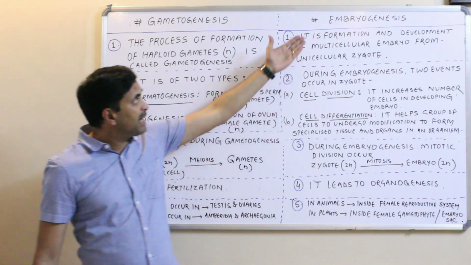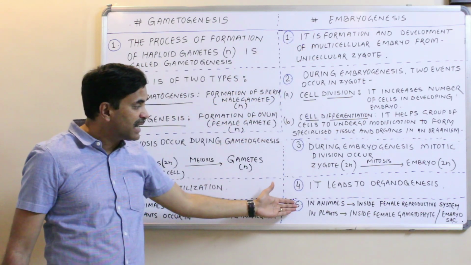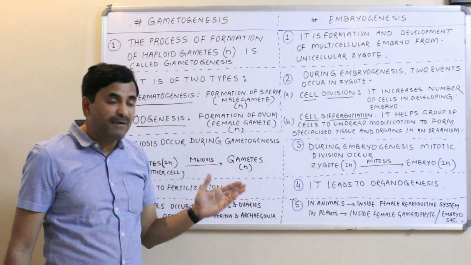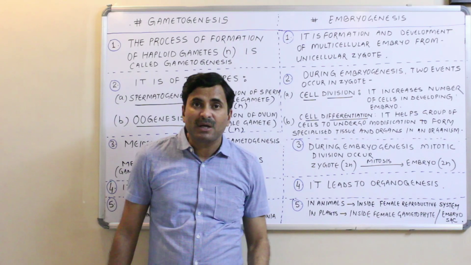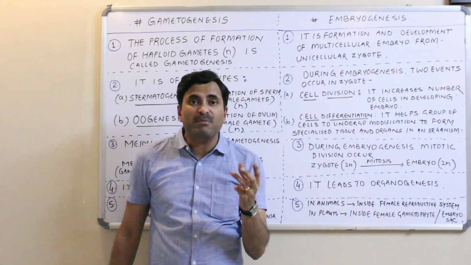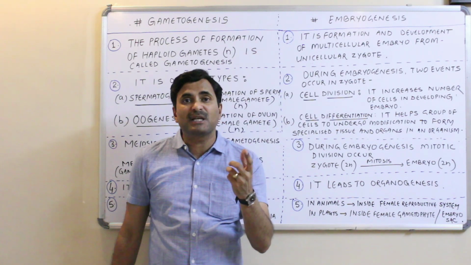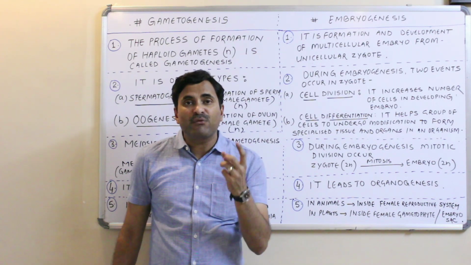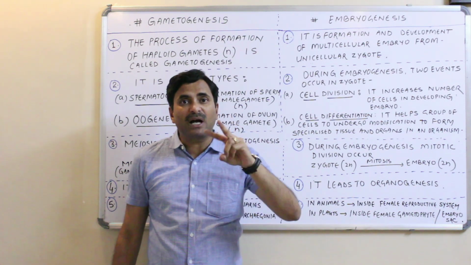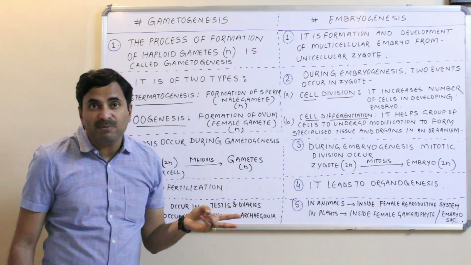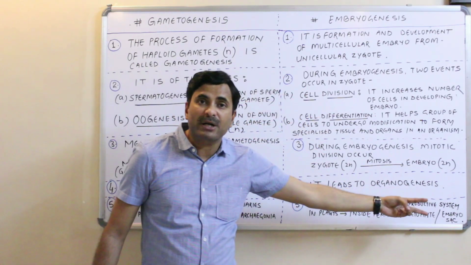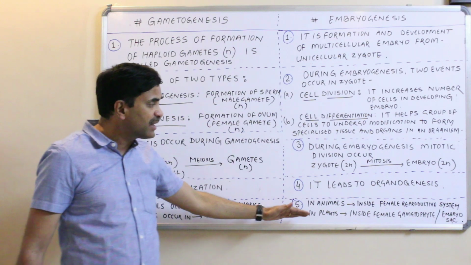Fine. Now embryogenesis. Where does embryogenesis occur in animals? In animals, embryogenesis, or the formation of the embryo, occurs in the female reproductive system. Say, if we talk about human beings, in human beings the formation of the embryo starts in the oviduct and it finishes in the uterus. The uterus and the oviduct are part of the female reproductive system. So we can say that embryogenesis occurs in the female reproductive system.